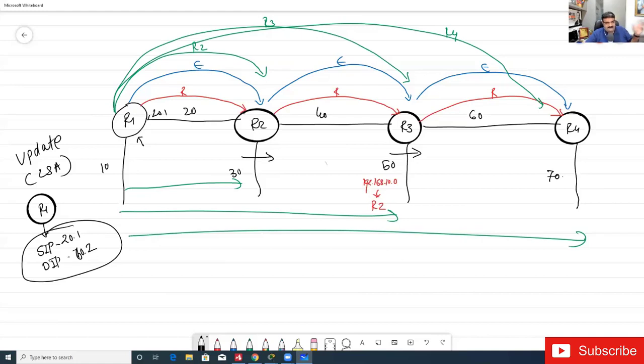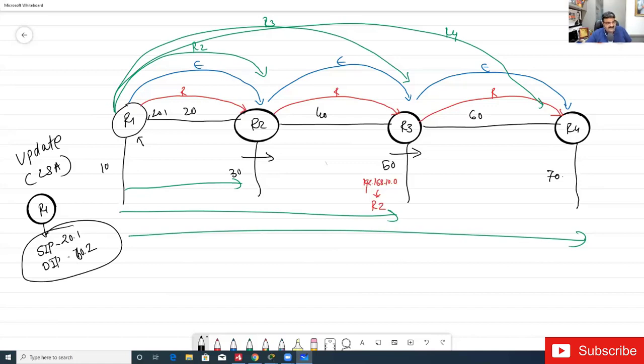So without any processing, without any OSPF process or anything, R2 will pass it as data. It will not process this update because this update is for 60.2. R2 says, this is not my data, I can't do anything, I have to pass it like normal data. R3 will do the same thing and R4 will get this update.